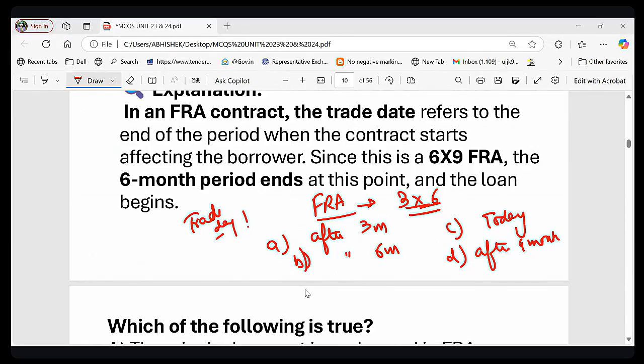Because trade day means when the FRA starts affecting the borrower. So in the FRA 6 into 9, 6 months is the trade day, because that is when the loan period begins, right? And the exchange of cash flow happens at the settlement date. Remember, cash flow exchange always happens at the settlement date. I hope this concept is clear, and that you found this explanation helpful.